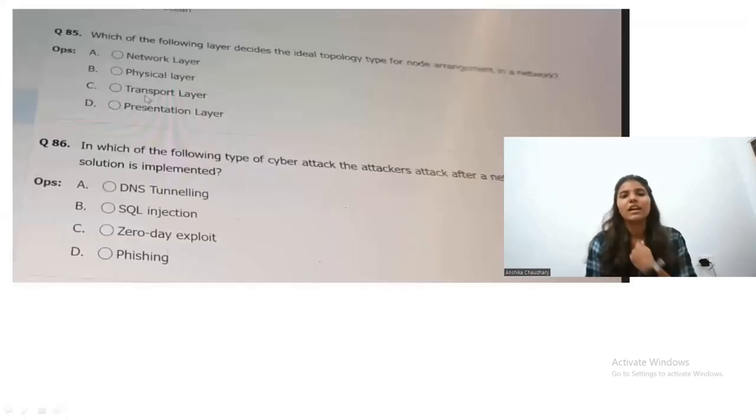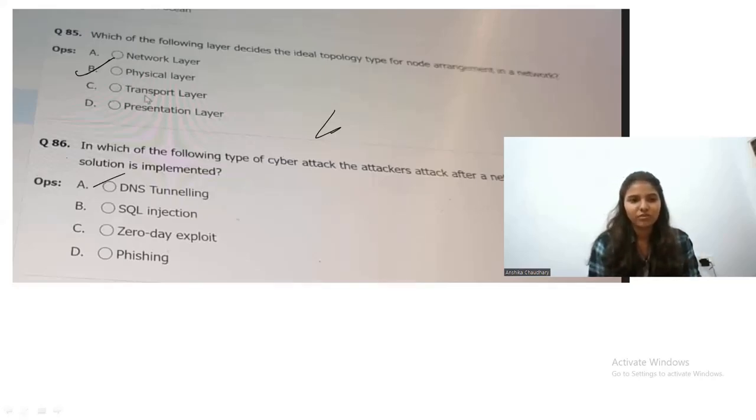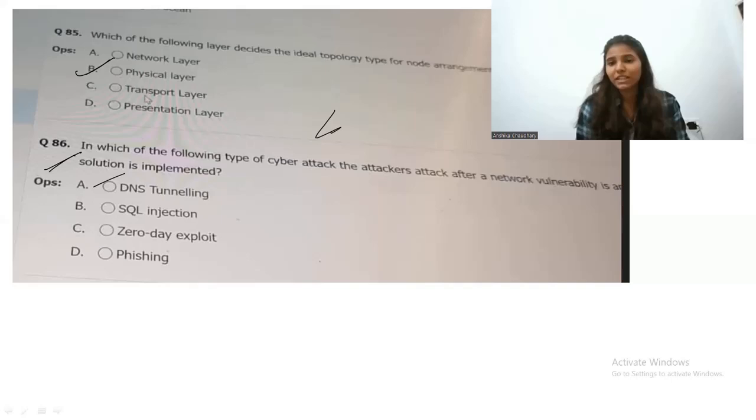The next question is, which of the following layers decides the ideal topology type for node arrangement in a network? So, physical layer. Physical layer is the layer that decides the ideal topology. Now, in this question, what it is asking for is, in which of the following types of cyber attack do the attackers attack after a network vulnerability announcement and before a solution is implemented? So, zero-day exploit. Here is the explanation.